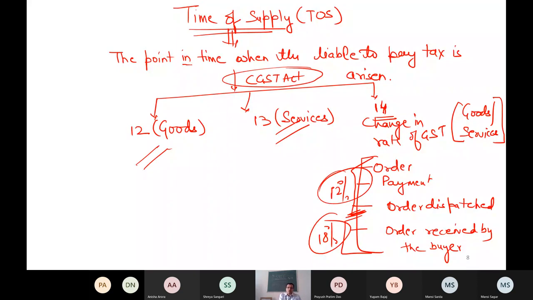Now let me start discussing with you my first section, section 12. So section 12 is the first discussion, determining the time of supply in case of supply of goods.